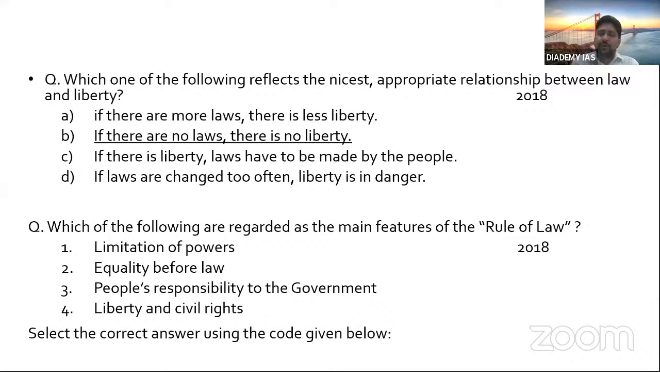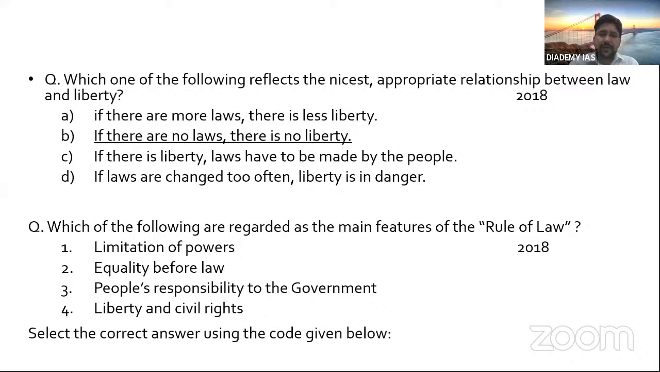If there is no law, there is no liberty. Why? If there is no law, what will happen? Anarchy will spread. If there is no law, anarchy will be there. So option B is correct. So in a subjective question, you have to move one step ahead. You have to go one mile. I will tell you how we will do these things, right?